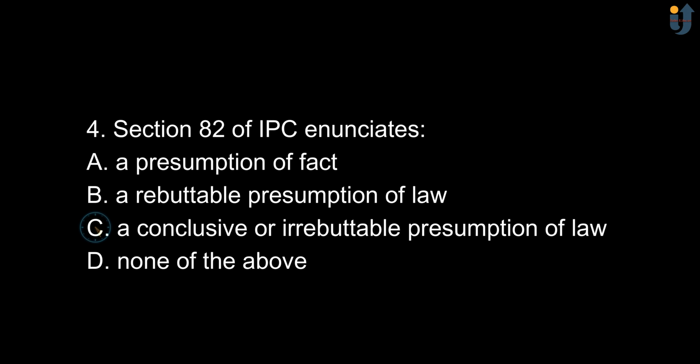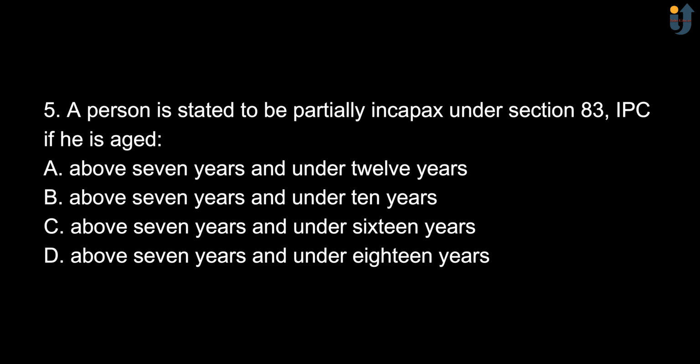Let's see the next. A person is stated to be partially incapacitated under section 83 of IPC if he is aged option A, above 7 years and under 12 years, option B, above 7 years and under 10 years, option C, above 7 years and under 16 years, and option D, above 7 years and under 18 years. The correct option is option A, above 7 years and under 12 years.